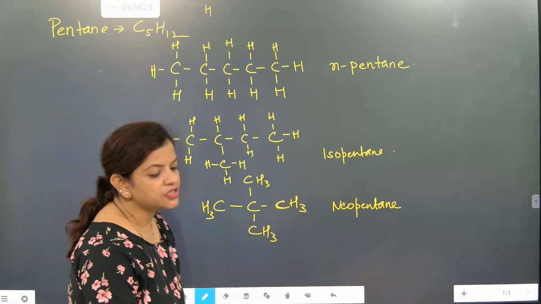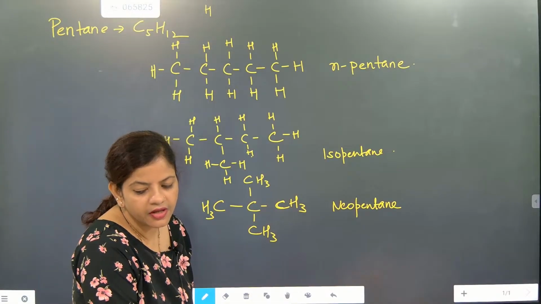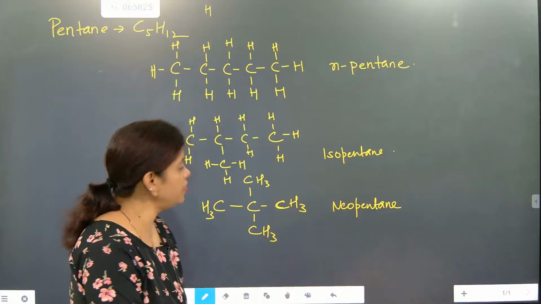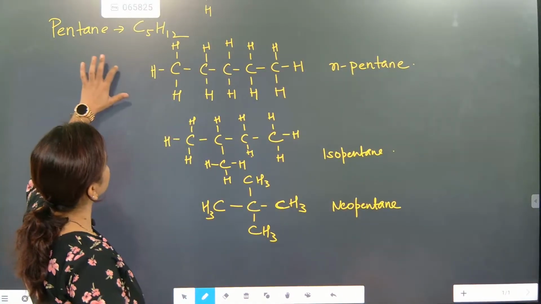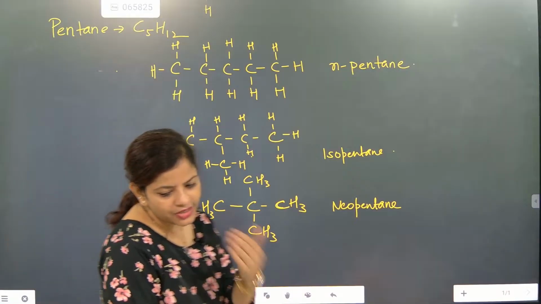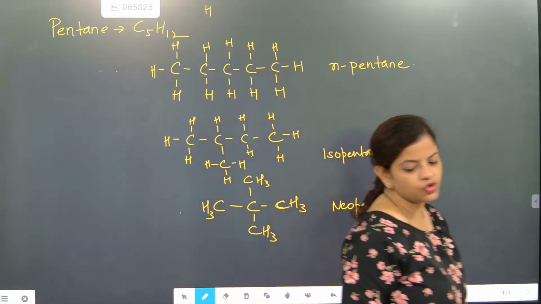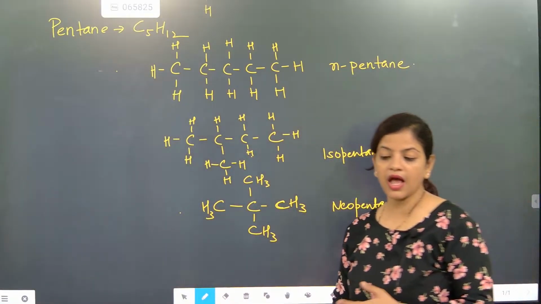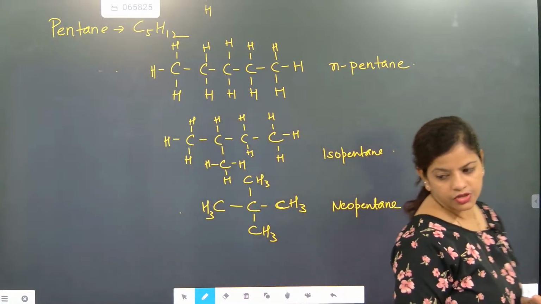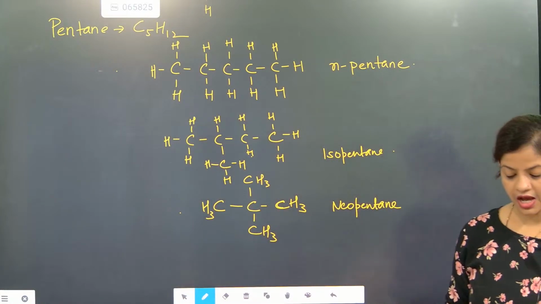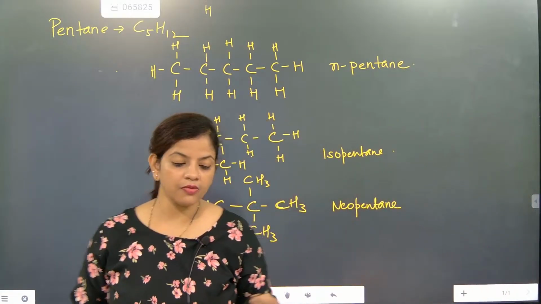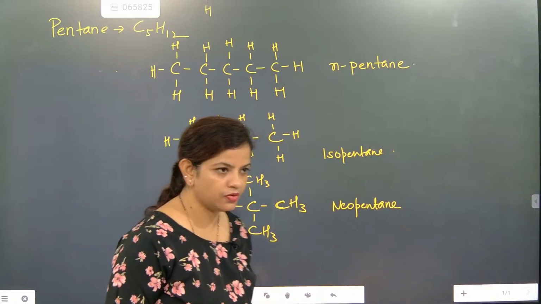Note down. What is it called, beta? Neopentane. Yes, absolutely correct, Sakshi. This is called neopentane. Note down, everyone. So these are called normal pentane, isopentane, and neopentane. How many isomers are possible? Three major isomers are possible: normal, iso, neo. I hope you have understood this one. Normal, iso, and neo. Got it?